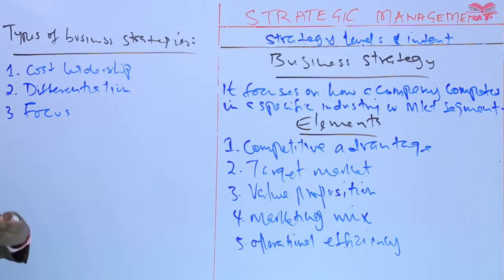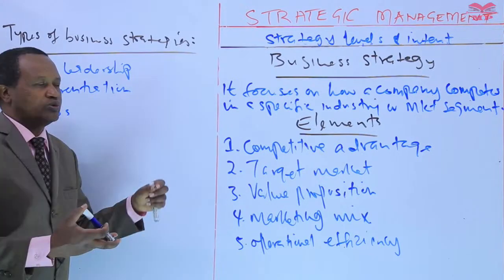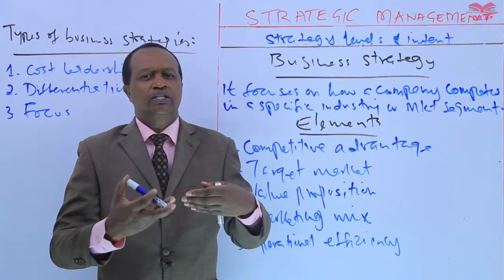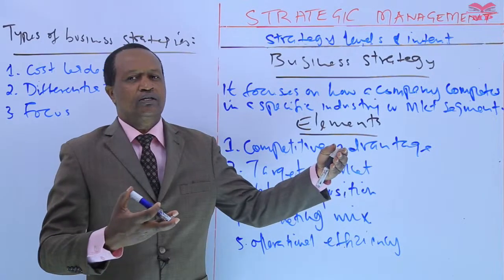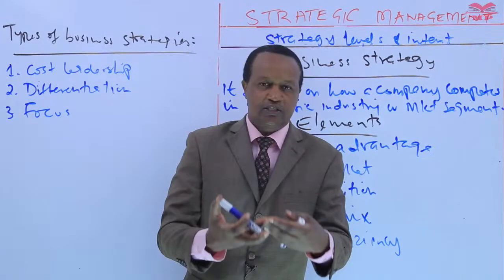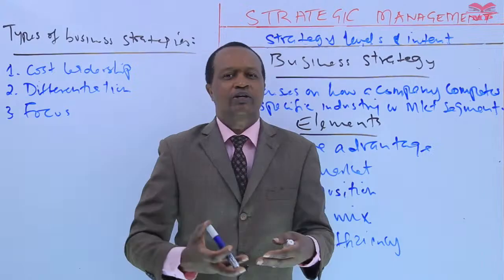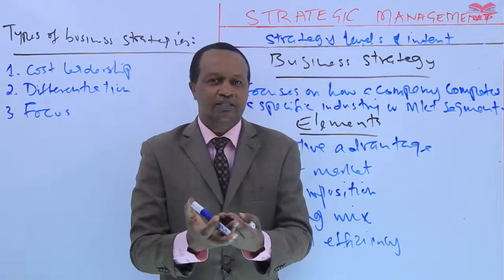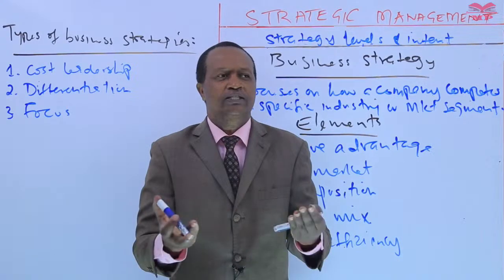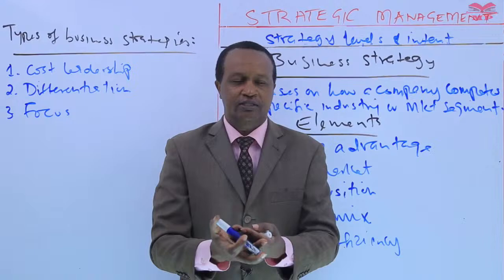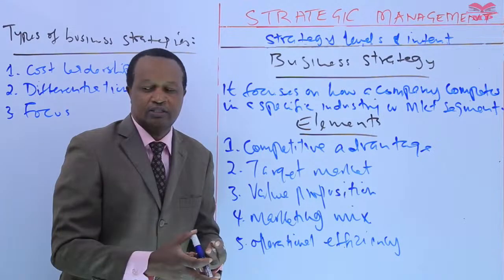That involves making strategic decisions that align with the company's overall goals and objectives, while also responding to the competitive dynamics of the industry. So business strategy provides a roadmap for how the company will compete and win in the marketplace. That's how it differs from the corporate strategy.